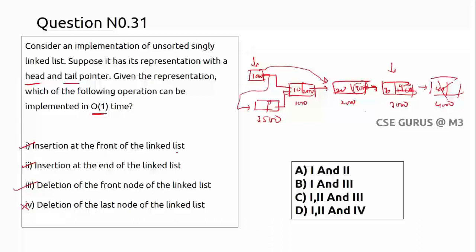That means 1, 2, 3. So option C is the correct answer. These three can be done in big O of 1, whereas the last one cannot. Check it out: deletion, you can delete the last node, but how can you get the previous node? There is no previous pointer. If you take the logic or algorithm for a linked list, option C is correct.